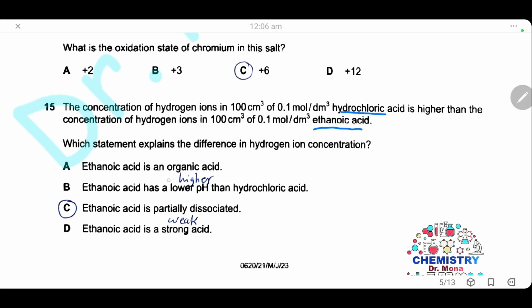Ethanoic acid is an organic acid. This is not the reason. Ethanoic acid has a lower pH than hydrochloric acid. Of course, this is wrong. Ethanoic acid is a weak acid, so it will have a higher pH. C is the correct statement. Ethanoic acid is partially dissociated because it's a weak acid. And D is also wrong. Ethanoic acid is strong? We said that it is weak. So the correct answer is C.